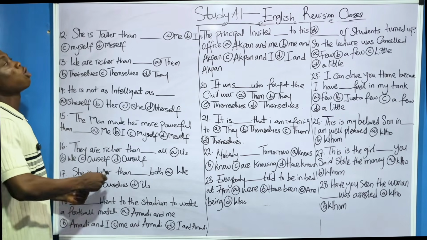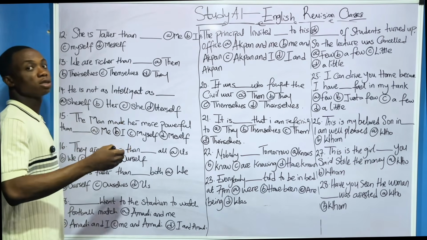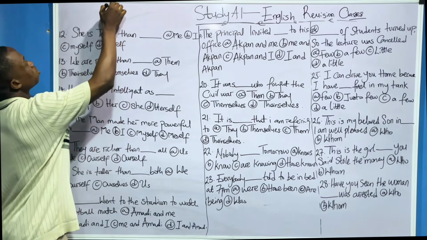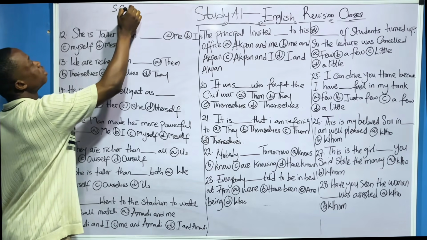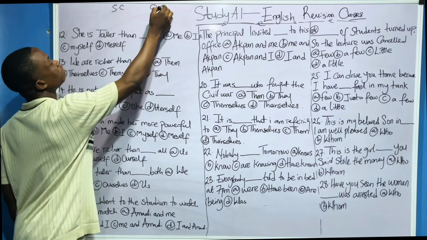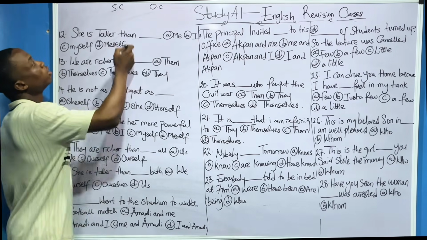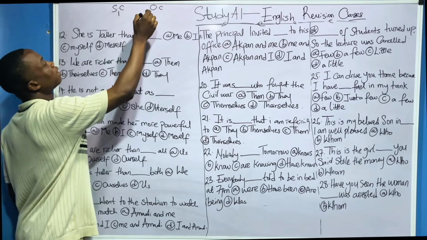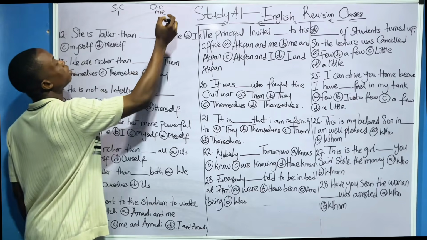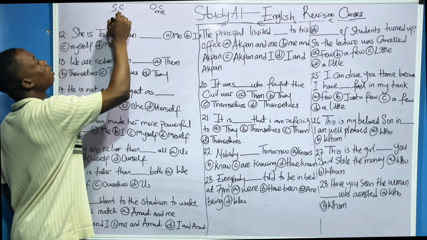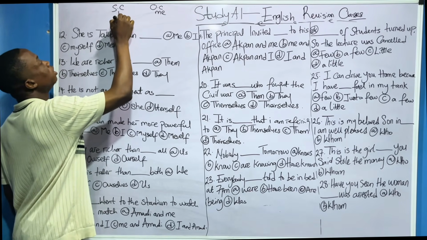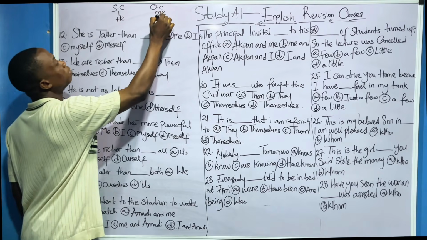Now, there's what we call subjective case and objective case. So here, let us say here is the subjective case and here is the objective case. Now, for subjective case, we have I and me. We have he and him.